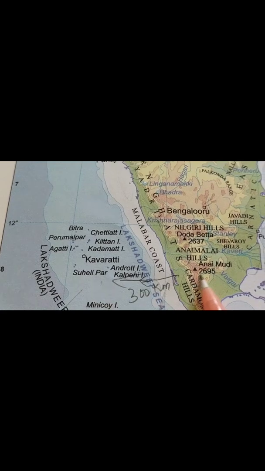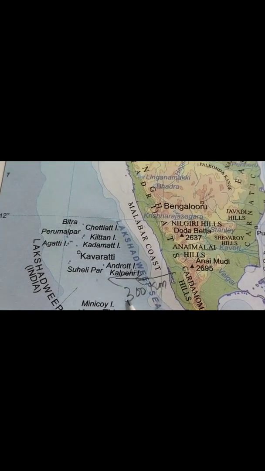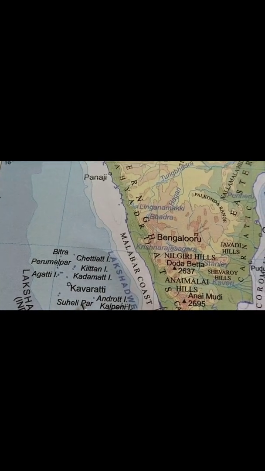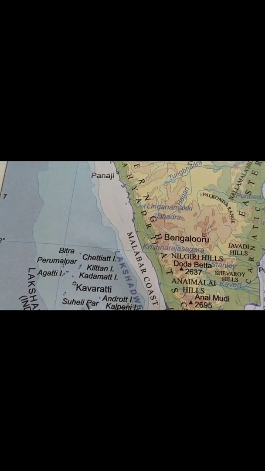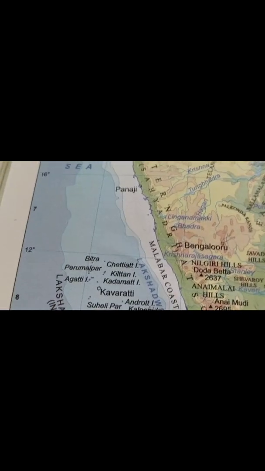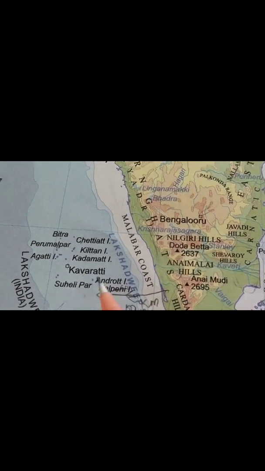Okay, Lakshadweep, this is in the Arabian Sea. How far is it from the Kerala coast? 300 kilometers away. Kavaratti is the administrative headquarters, which is also the capital of this island.